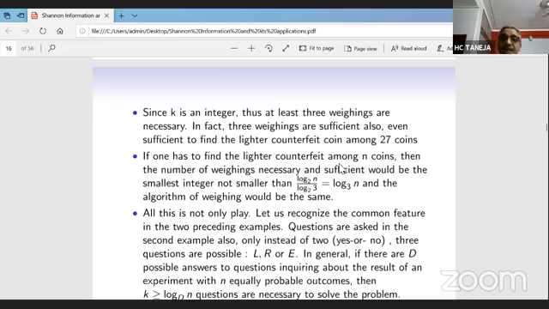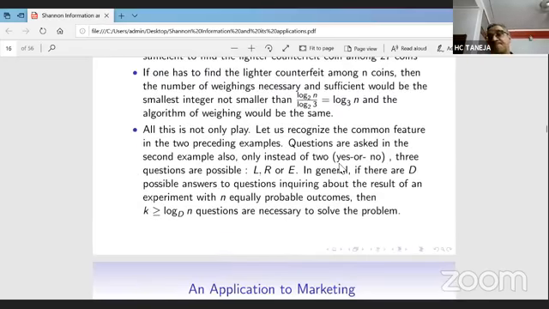So if there are n equally probable outcomes, and if d alternatives are available, then k must be greater than or equal to logarithm of n to the base d to solve this type of uncertain problem.